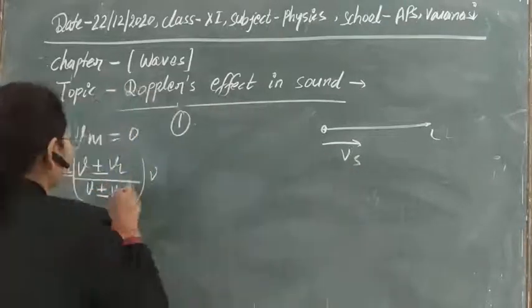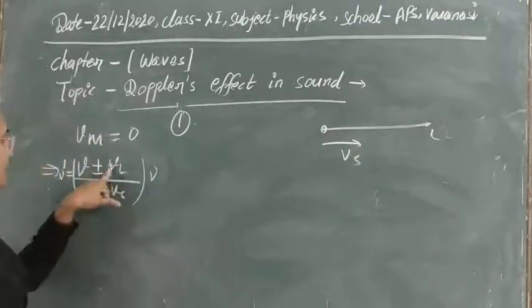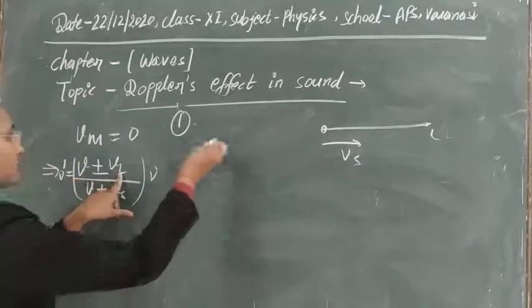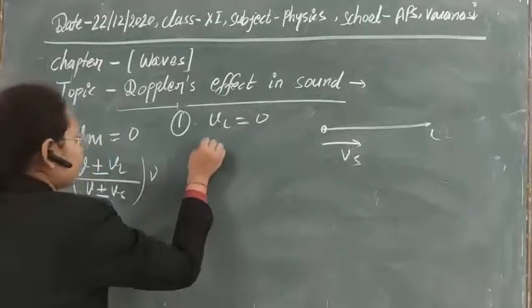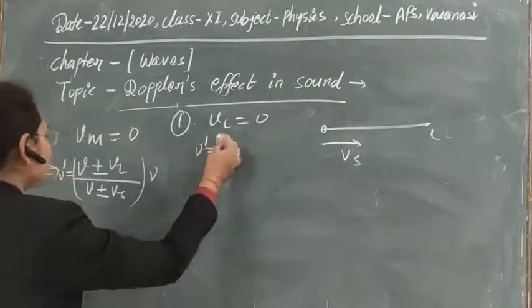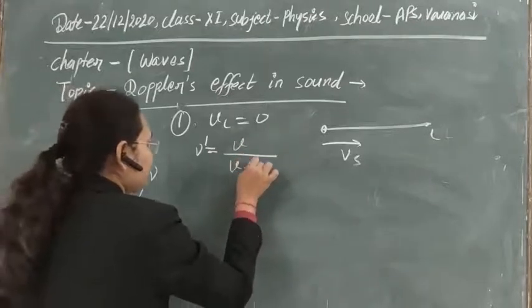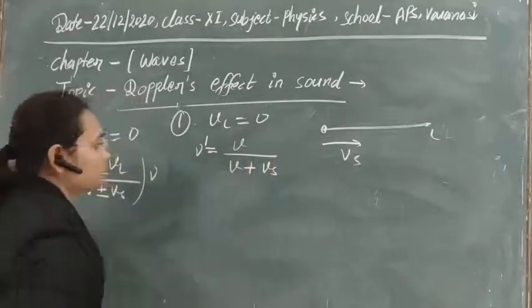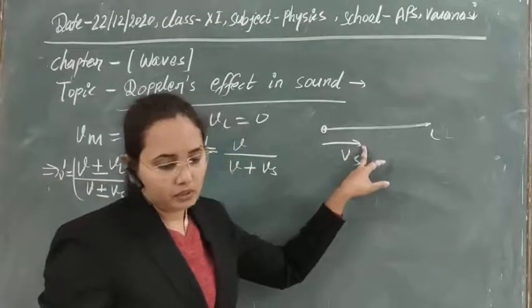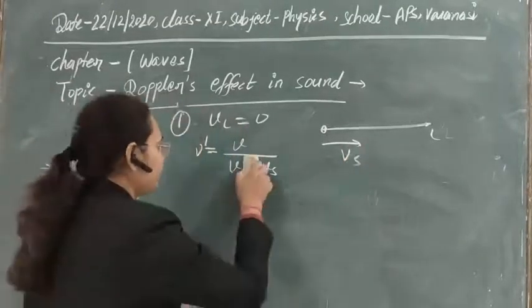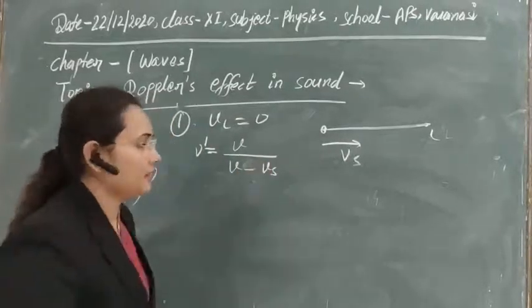Let's see that. If the source is moving and the listener is at rest, then Vl will be equal to 0 for this case. So if Vl is equal to 0, then nu dash is equal to V upon (V plus Vs) into nu. As you can see, this is approaching towards the listener, so we will take the minus sign here, like we have already calculated.